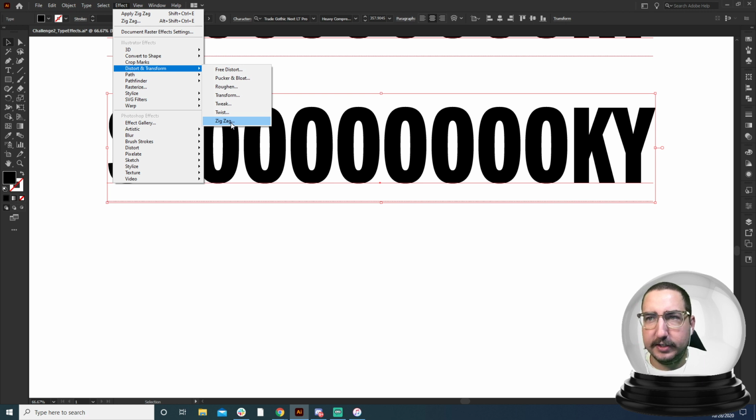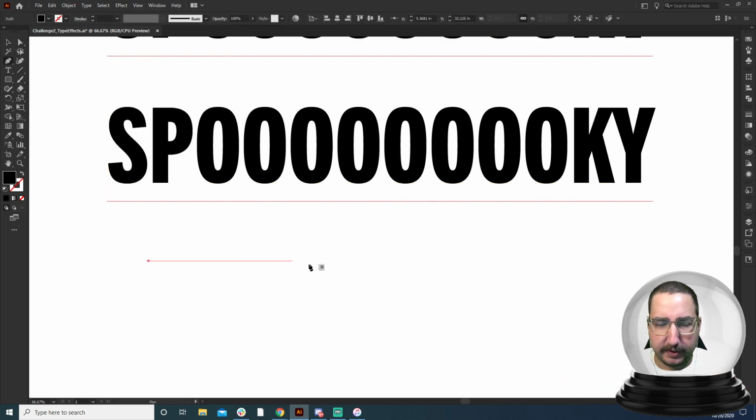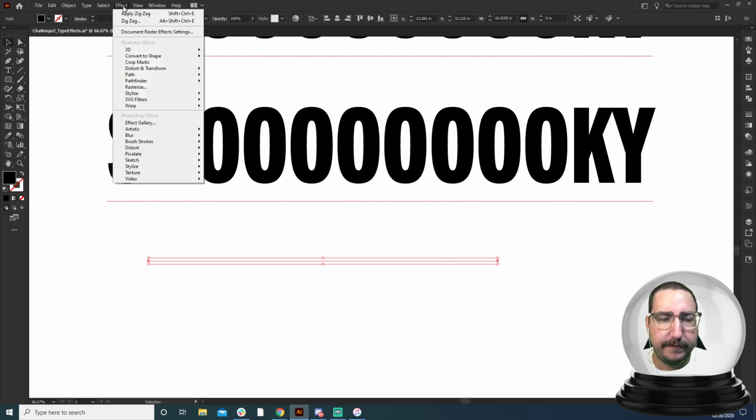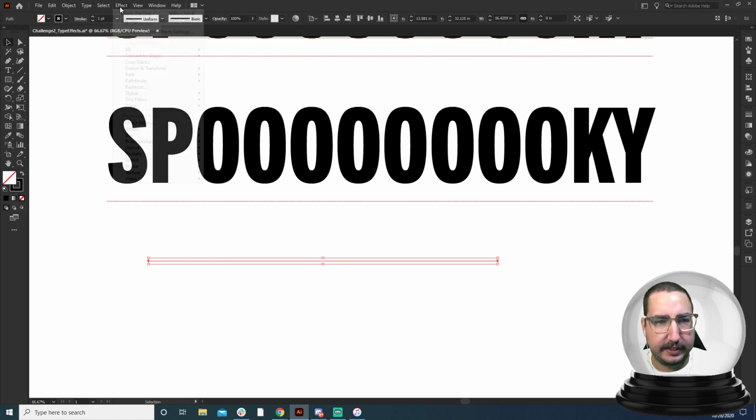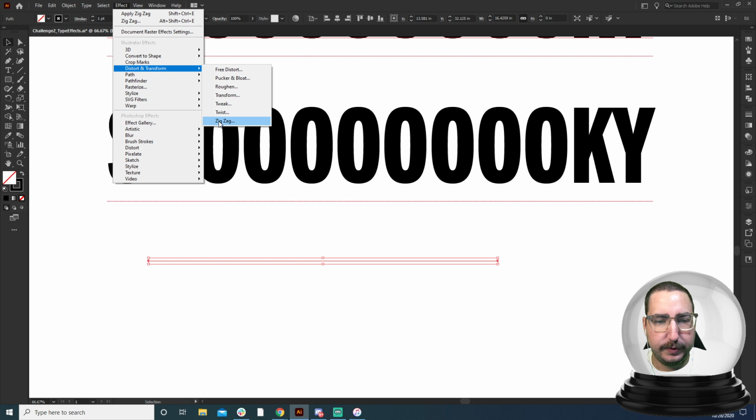And what zigzag is going to do is it's basically going to, in between each point, each anchor point, make an amount of wiggles. So let's do this with a line so I can show you. So we have this line here, and you can see that this line actually has 2 points, 1 point here and 1 point here. If we go to Effect, Distort and Transform, and Zigzag, you'll see that here we have a bunch of options. So we're going to turn on the preview. And real quick, I'm actually going to make this a stroke so you guys can see it better. There we go. So we'll go to zigzag.